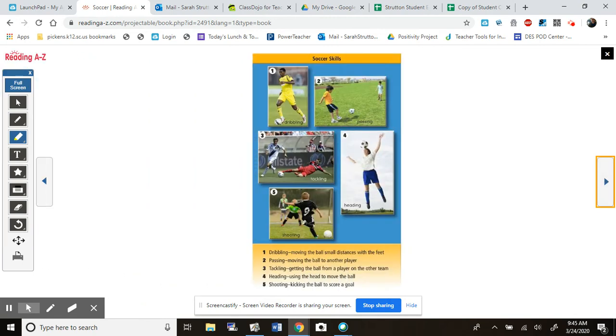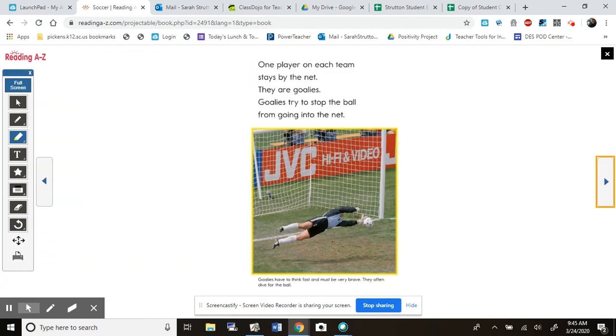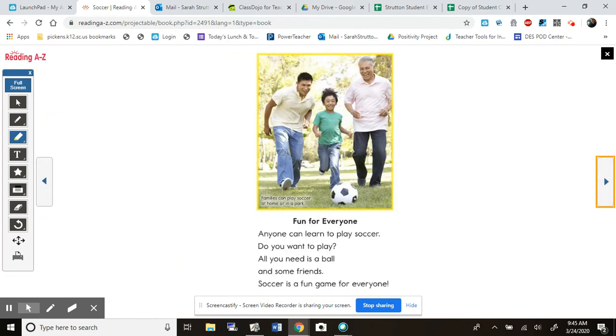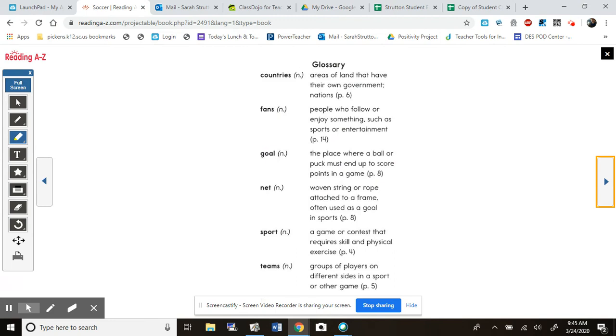Here's a whole photo that explains some soccer skills. Another caption down here. I'm going to skip to the end because this is a glossary. That was the section that I told you that some books have, some books don't. The one that we read before had an index, but the glossary is going to have important words that were in the story and then the definition.